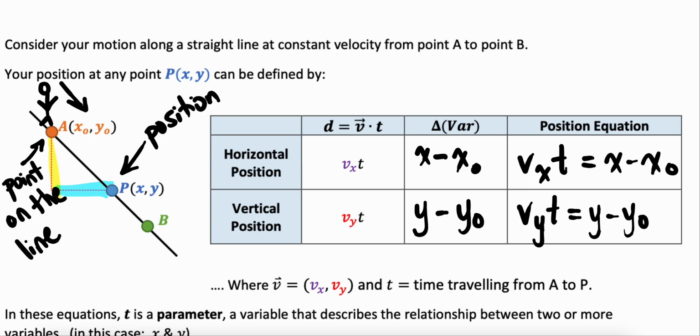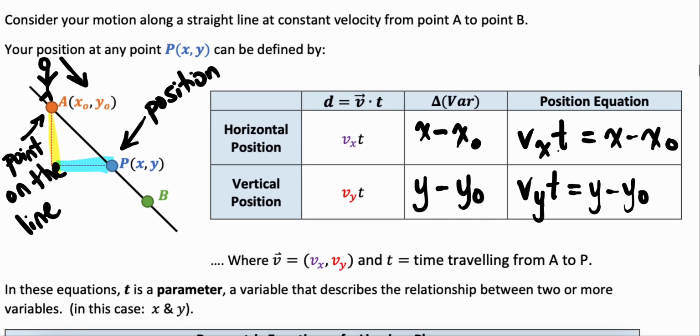So our vector v is represented now by this arbitrary vx, vy. I'm not quite sure what those values are. T is going to be the time traveling from A to P. So if we wanted to think about these equations, this t is just a random parameter. It's a random variable that represents your position in any given time. In this case, it's representing the relationship between x and y in terms of time along that line.